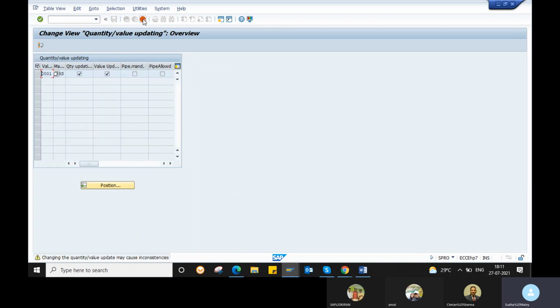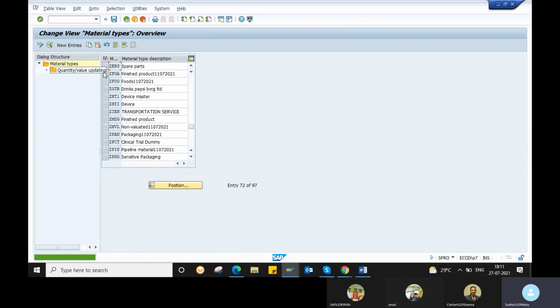It is better, whenever you are creating anything, to name it with a Z only. Why? Because we have to know. In real time, if you're creating anything, whether it is an output type or a material type, we always create it with a Z only. A custom material type or custom output type is always created with a Z, because we need to identify what is standard and what is customized. SAP also suggests creating with a Z. Even if your naming convention is different, the system will take it, but it is better to create with a Z. So I created it as ZDRS.